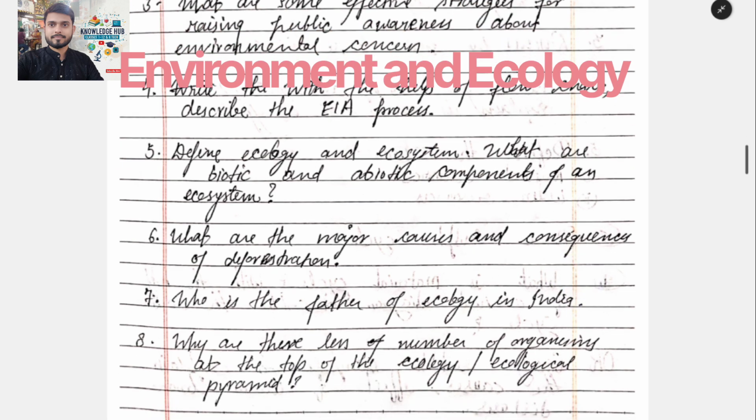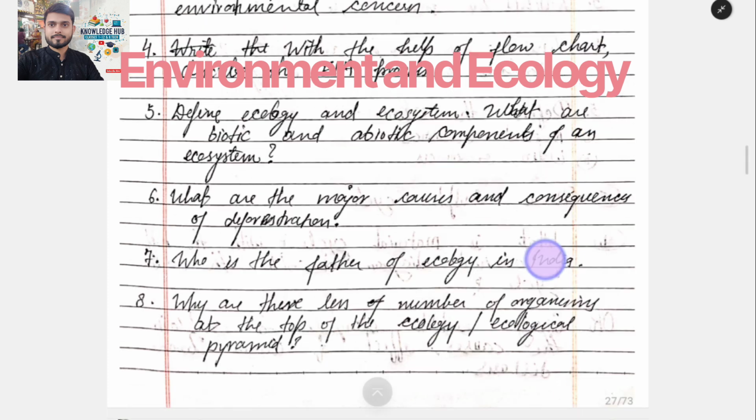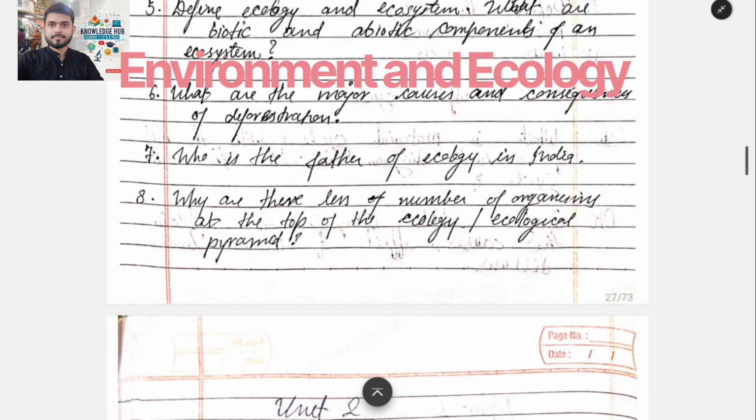Now the fifth is define ecology and ecosystem. What are the biotic and abiotic components of the ecosystem? Basically, biotic means those which take in oxygen, abiotic means those which do not take oxygen. Now the sixth question is what are the major causes and consequences of deforestation? Basically, deforestation is the cutting of trees.